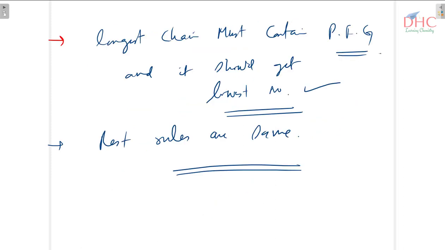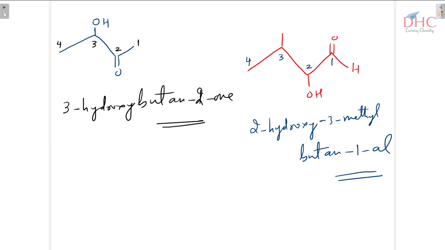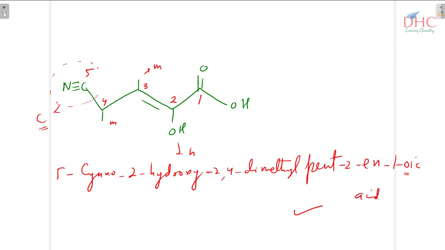But the point is you have to select the chain which contains maximum number of functional groups, and the numbering starts from the functional group which is principal. These are some of the rules which you have to remember. And I must tell you one thing, before you go through these videos, you must watch my previous videos because they are very helpful in understanding the future course of action of these videos.